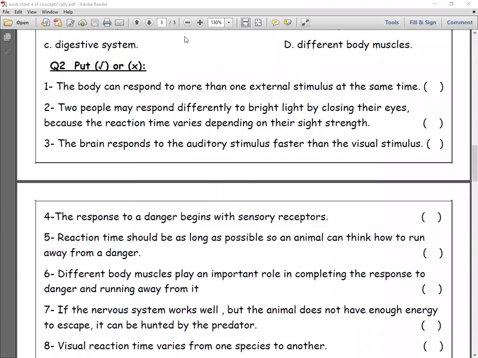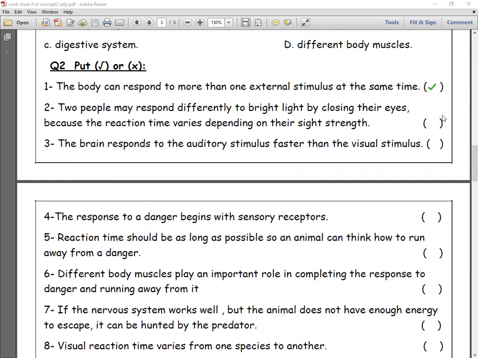Put true or false. The body can respond to more than one external stimulus at the same time. Yes, like what we did before.